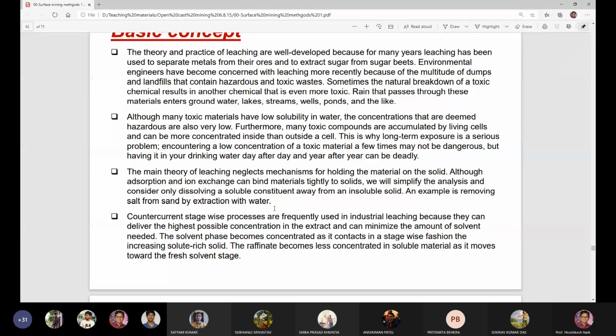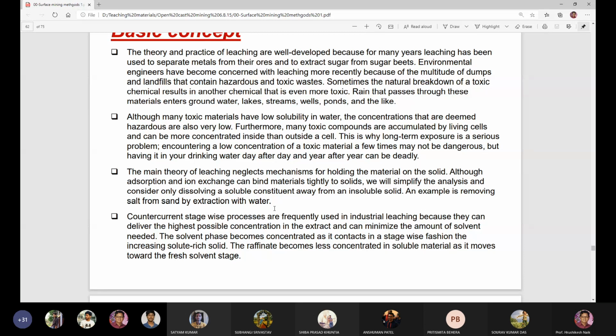For that purpose, you have to wash with water, and that water will contain the salty water. And by the help of some chemicals or by the help of sun's heat, water will be evaporated and you will get the salt. So this is nothing but a leaching method, in situ leaching method.